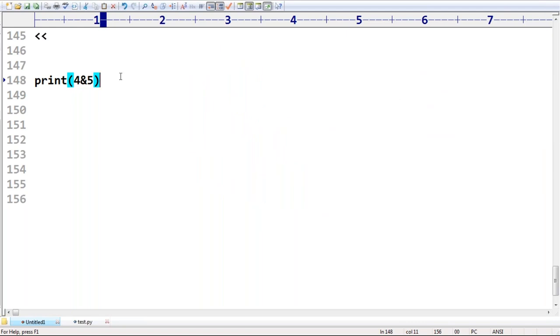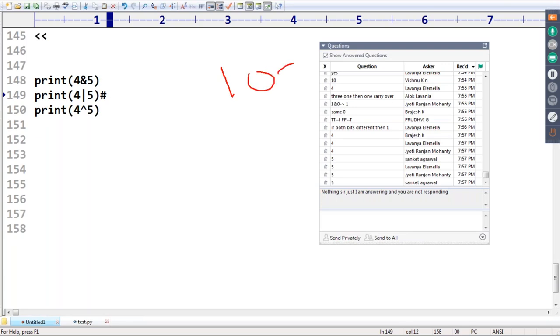Similarly, 4 OR 5. Can you please tell, what is the answer? Yes, 5 is the answer, because the reason is very simple. 4 means 100, 5 means 101. 0 or 1 is 1. 0 or 0 is 0. 1 or 1 is 1. Its value is nothing but 5, so 5 is the answer.